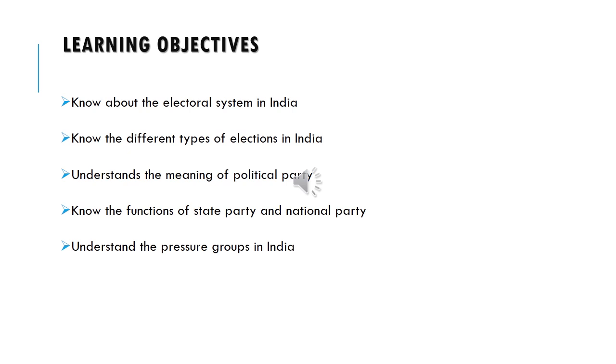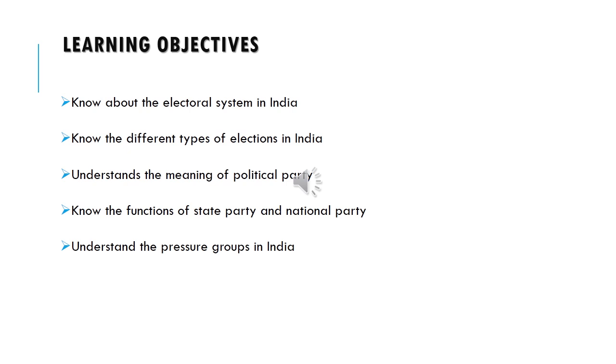You will understand. Then understand the meaning of political party. What is meant by political party? Then know the functions of state party and national party. There is a state party in our state and also a national party. What is the difference between state party and national party? What are the qualifications, the criteria needed to become a state party and a national party? Then last one, understand the pressure groups in India.